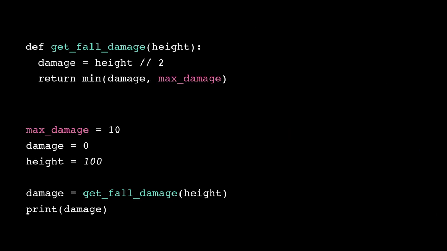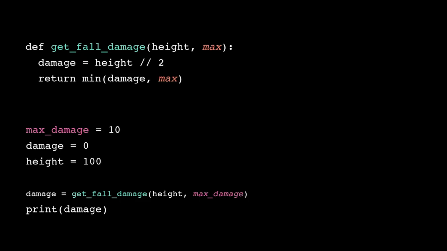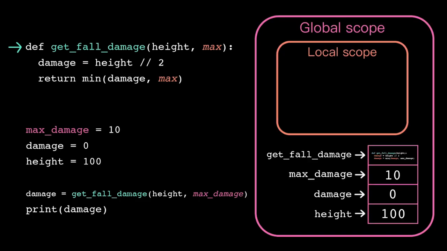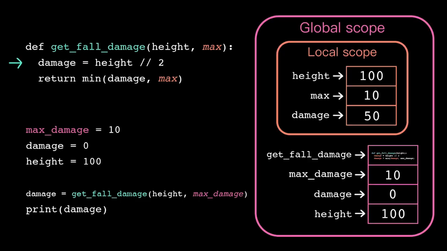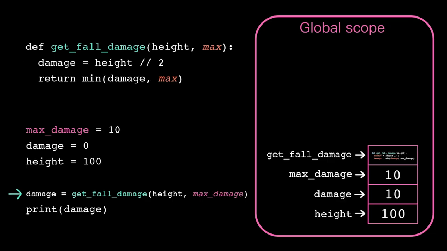Now, this can be convenient, but it's still not recommended. This function can't guarantee that there exists a global variable named max damage. And callers of this function may not realize that's a requirement. So we're just asking for future bugs. It's much safer if I only rely on information passed in through the function parameters. Instead of accessing the global max damage, I can add a second parameter that takes in that max damage threshold. That way I can enforce that callers of my function think about what value max damage should have, instead of just hoping that some global variable has been set correctly.